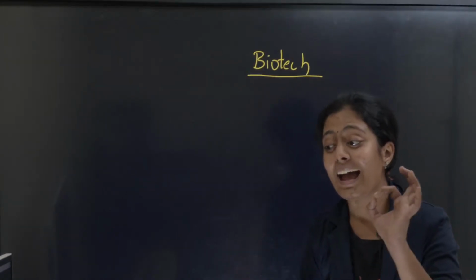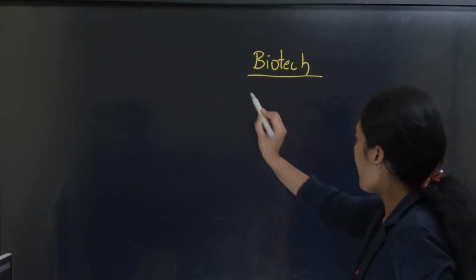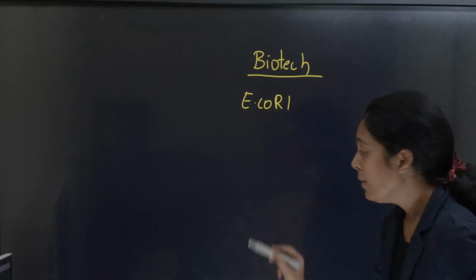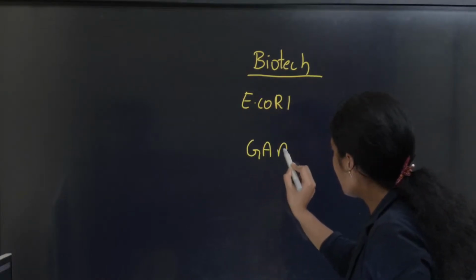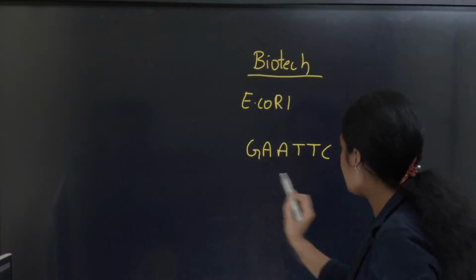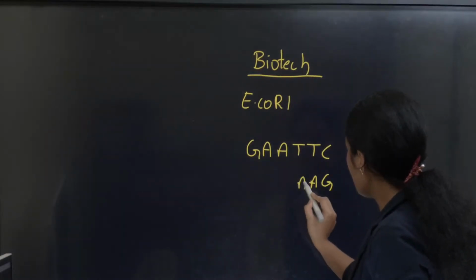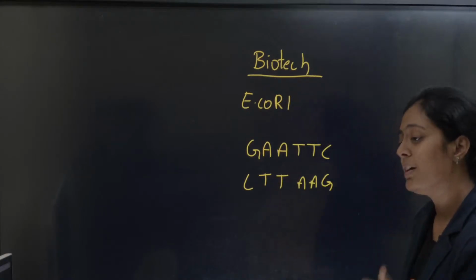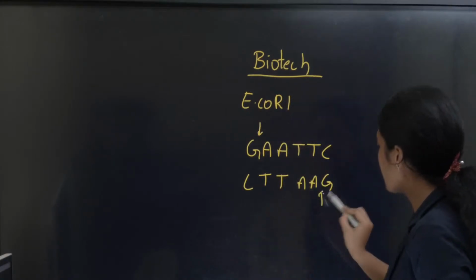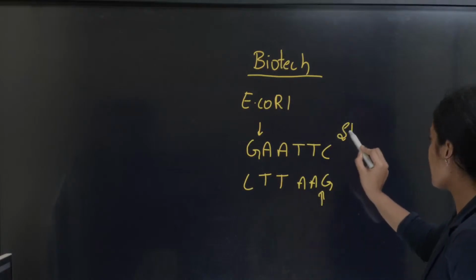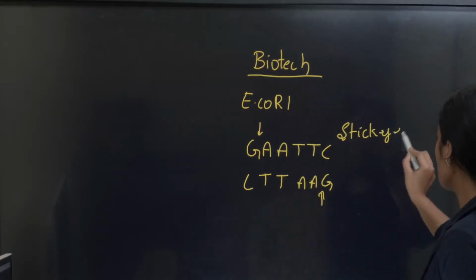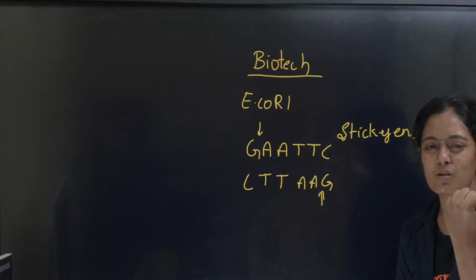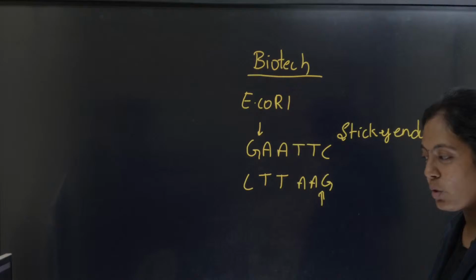you need to understand the action of restriction enzyme. You have this restriction enzyme called EcoRI. This EcoRI has a recognition site GAATTC, correct? GAATTC. It is going to cleave at this point and produce sticky ends. This is an important diagram, or rather a note, where you have to draw something.